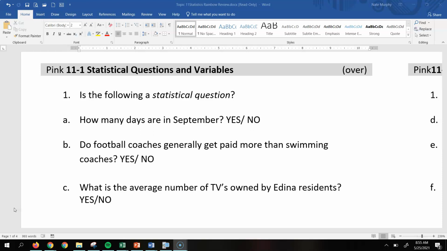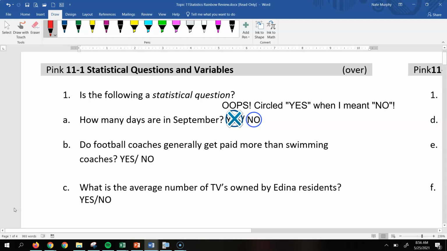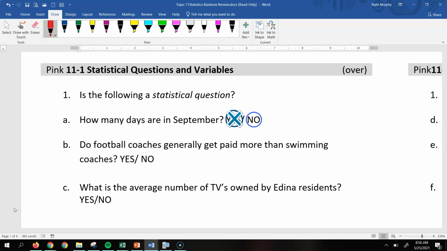So for the first question here, we just have to determine whether or not each of these represent a statistical question. Now remember, a statistical question is anytime you have a question that can be answered by collecting data that will vary. And so when they ask you how many days are in September, that's just a factual question. There's 30 days in September. That's not asking you a question where the numbers are gonna vary. It's not gonna change. Do football coaches generally get paid more than swimming coaches? Again, that is not a statistical question.